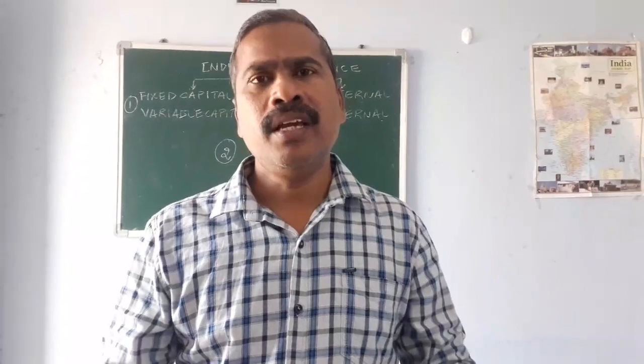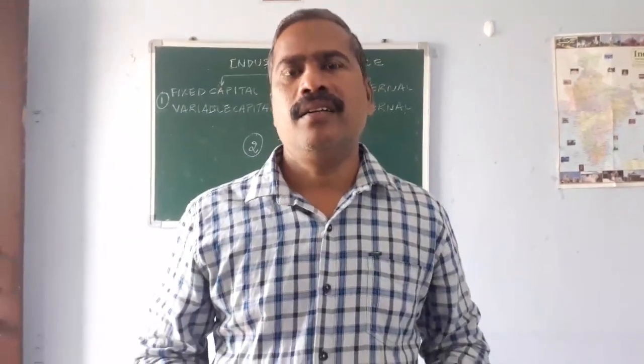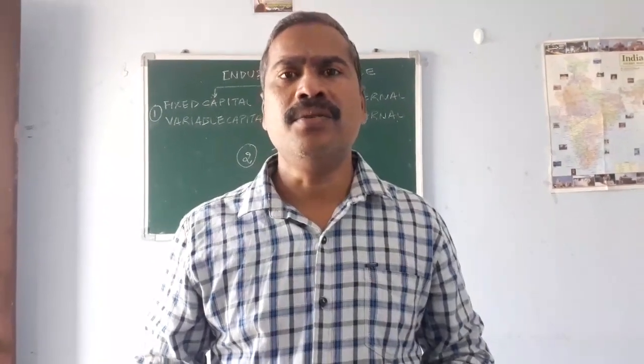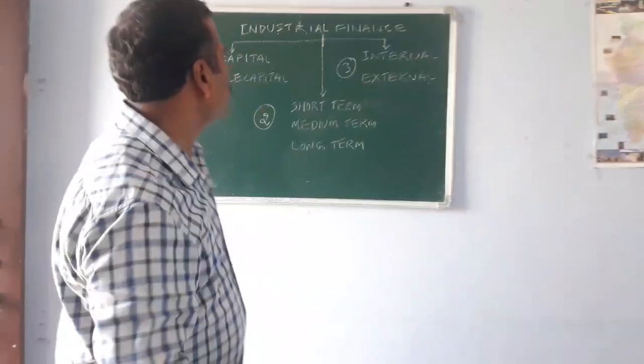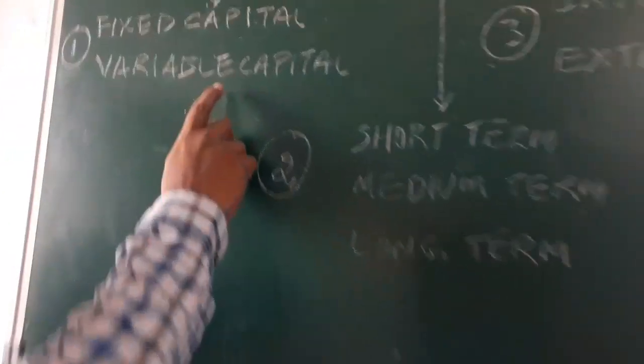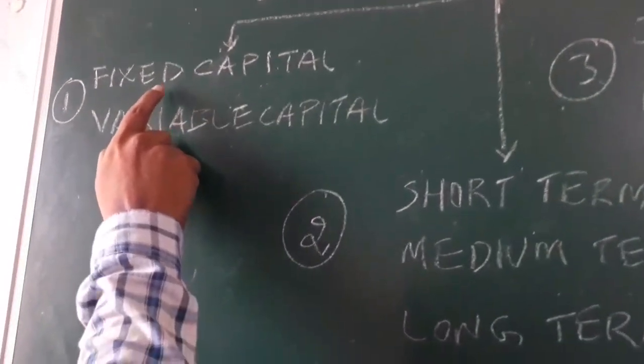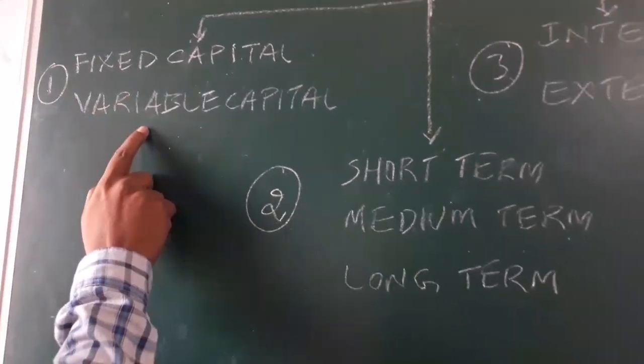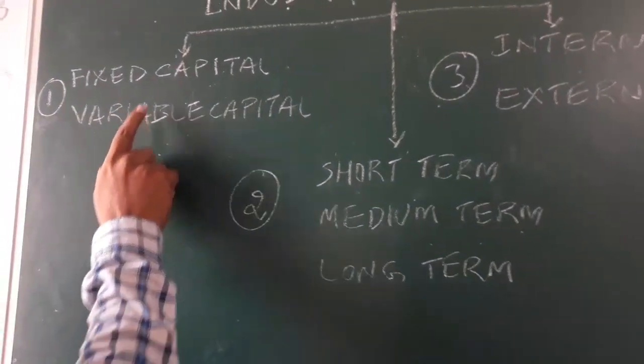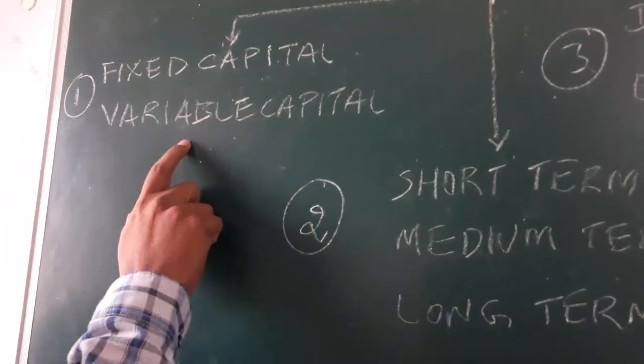If you think about our country, industrial finance is divided into categories. Based on the nature of the capital, industrial finance is divided into fixed capital and variable capital. What are those? Fixed capital and variable capital.